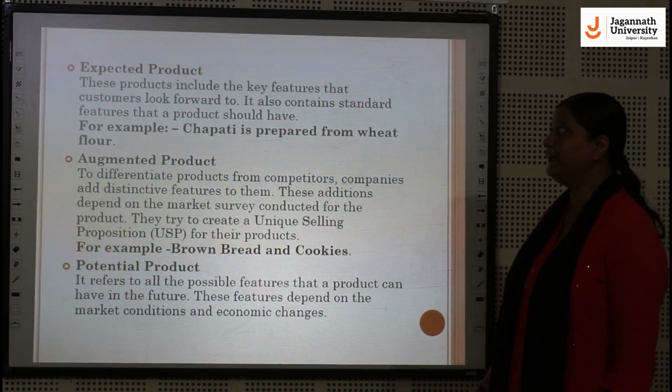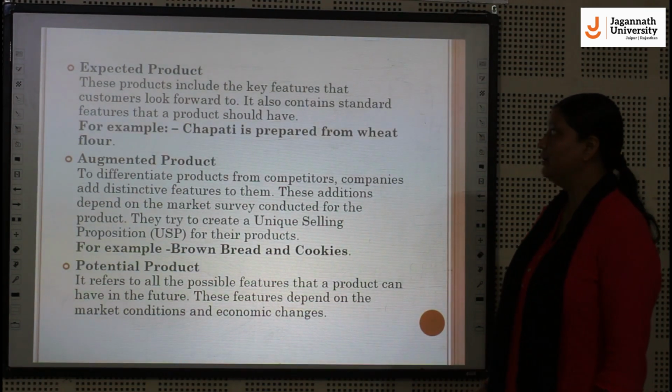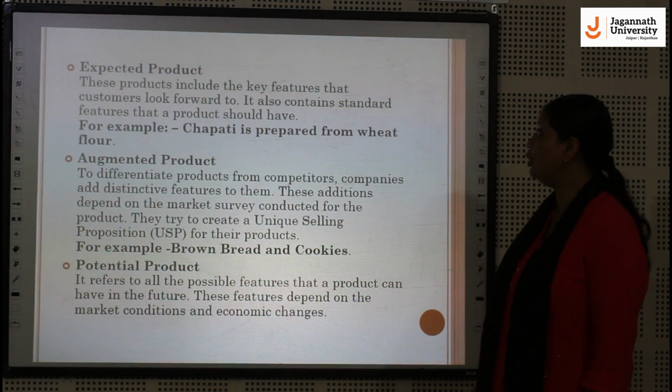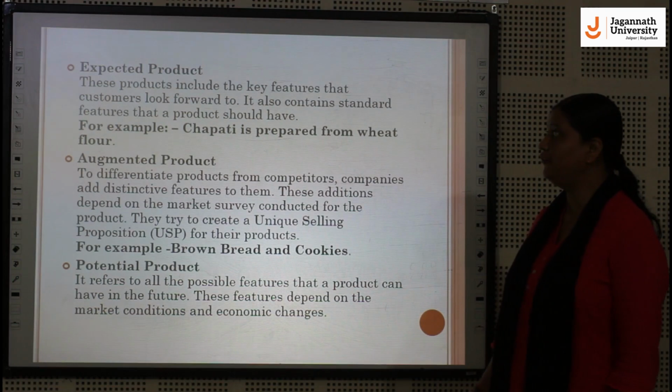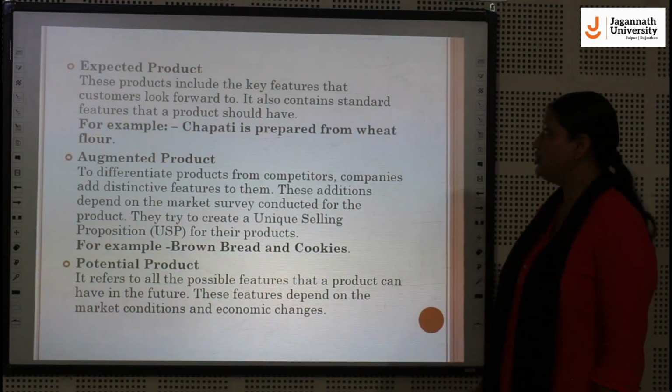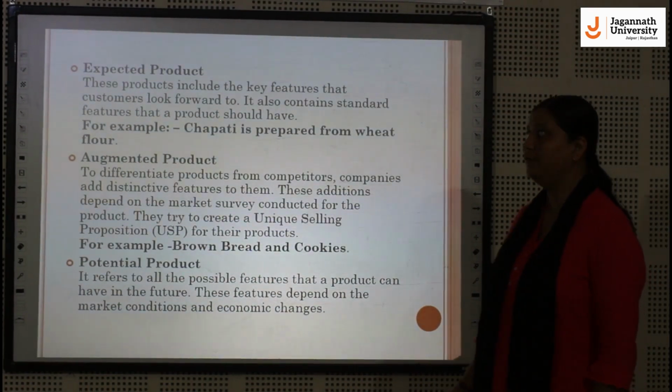Next level of the product is the expected product. This product includes the key features that customers look forward to. It also contains standard features that a product should have. For example, chapati is prepared from wheat flour.